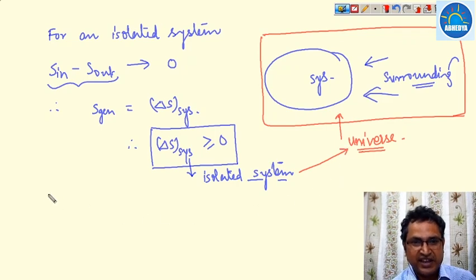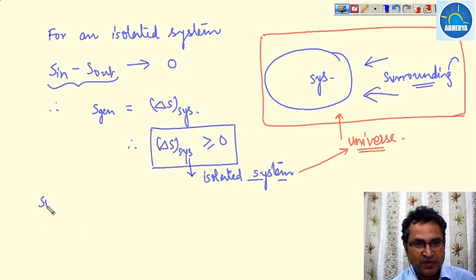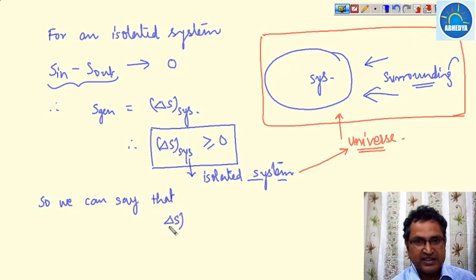So we can say that delta S for the universe is always greater than or equal to 0.